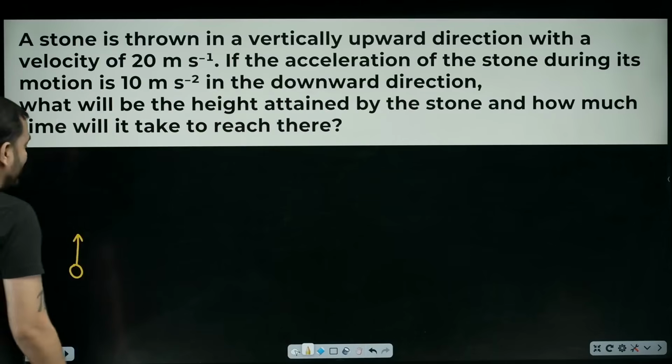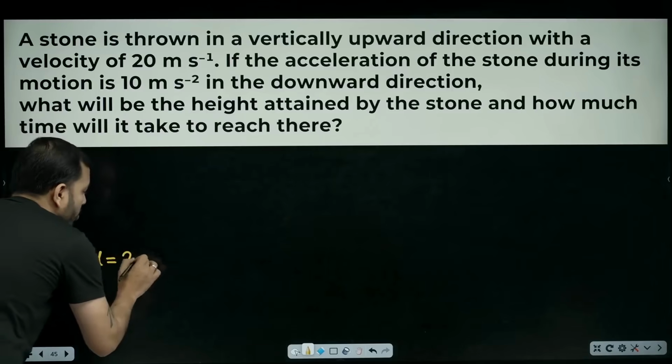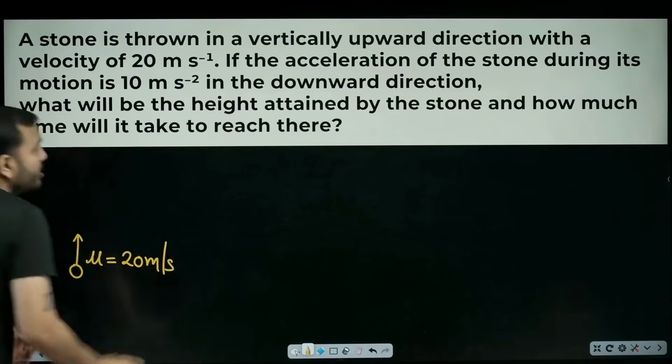Yes. So when we threw the stone upward with a velocity of 20 meter per second, the velocity was 20 meter per second.